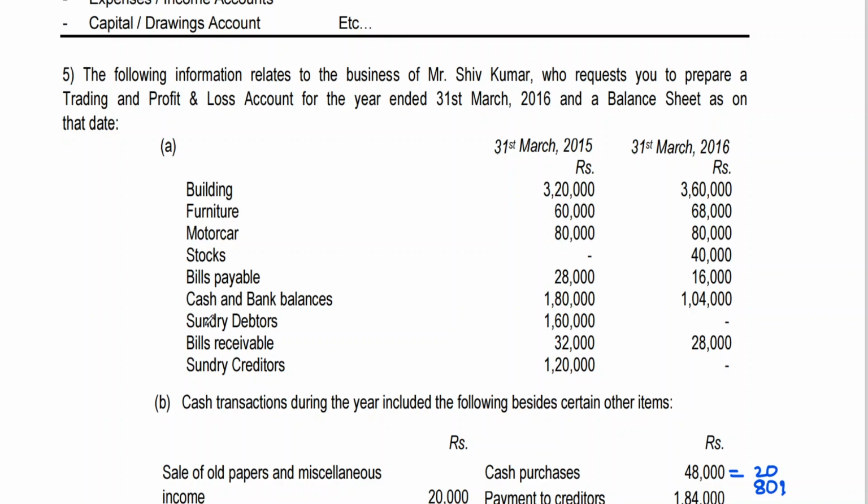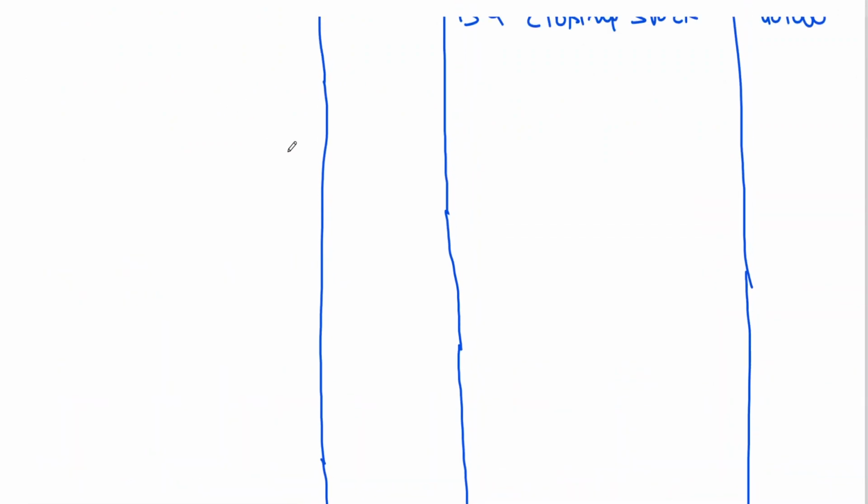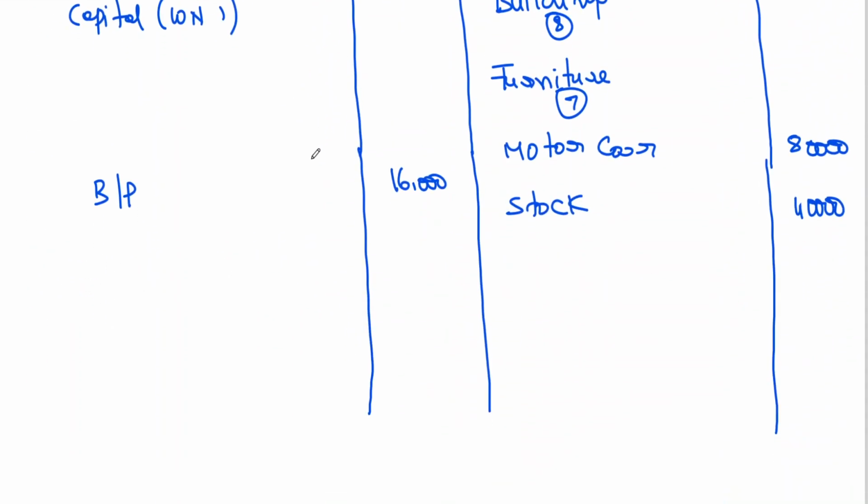Cash and bank balances 180 and 104. Cash and bank closing balance sheet is there. Cash and bank 4,000.